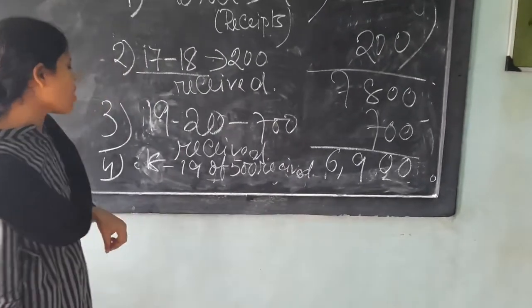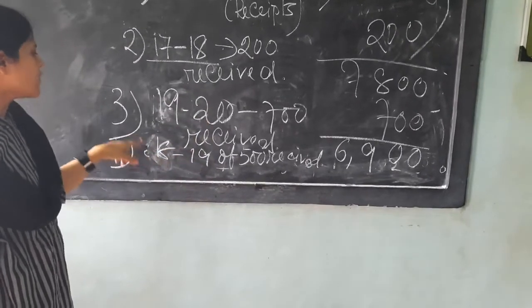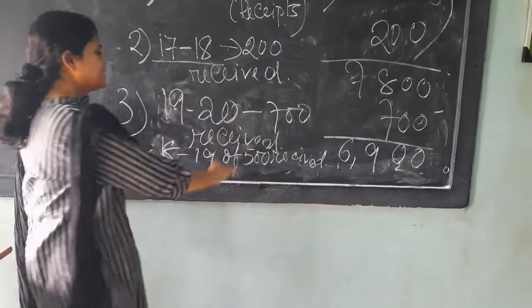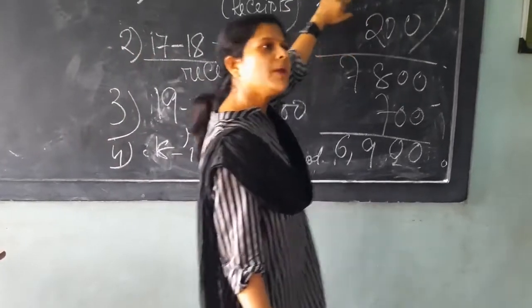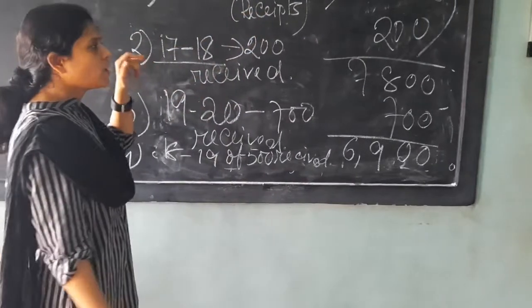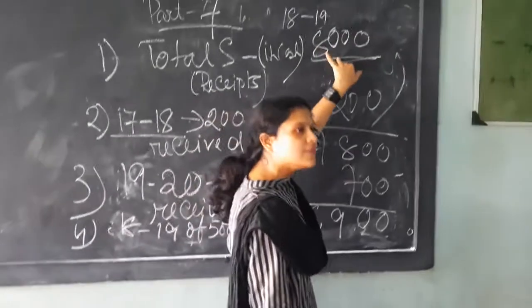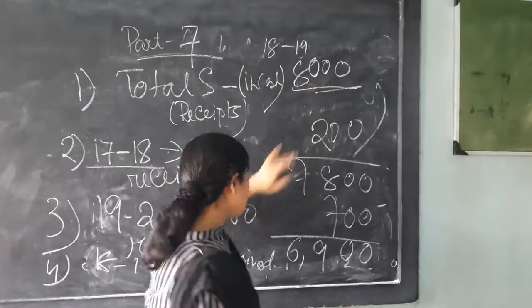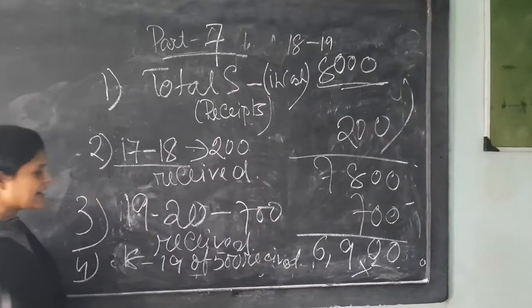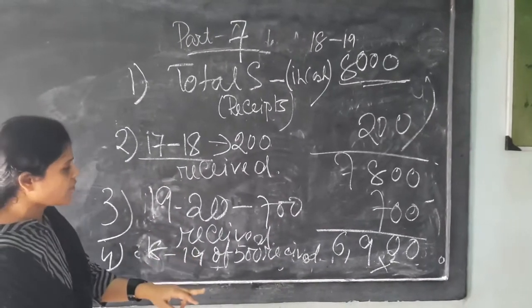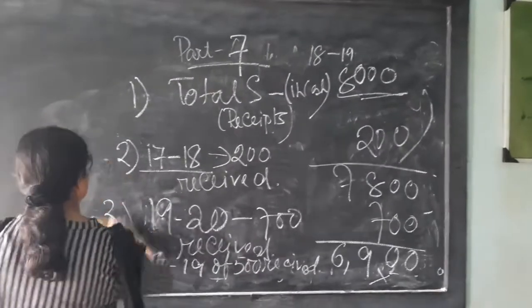The subscription of 500 received of 18-19 means this 500 has already been added with this, so there will be no transaction. We don't have to do any adjustment because this is already added. Clear? So there will be no adjustment for subscription of 18-19, 500 received. So what is our balance coming? 6,900. Okay.